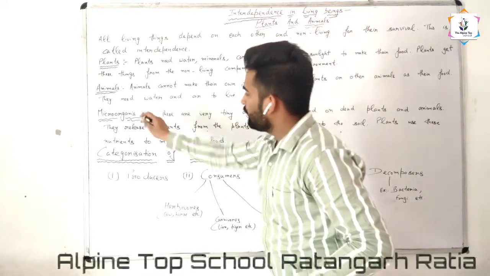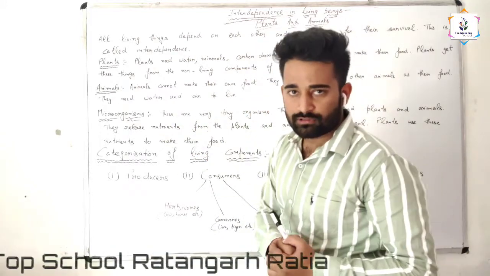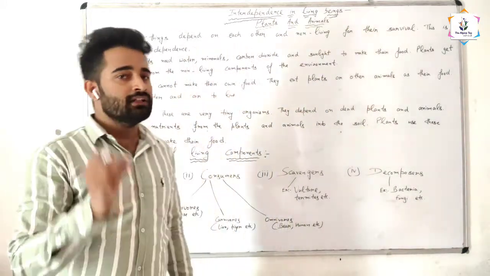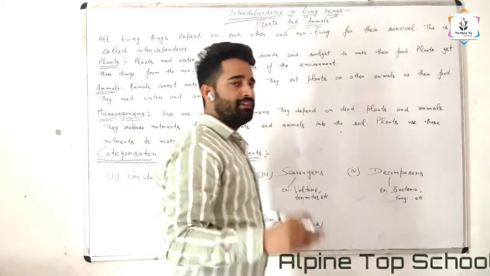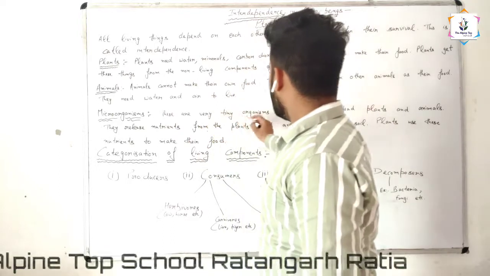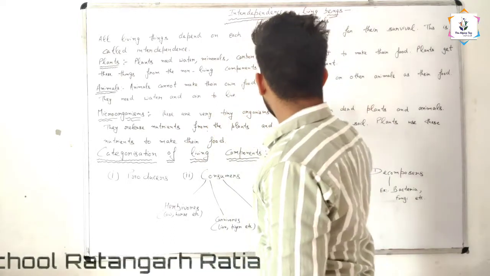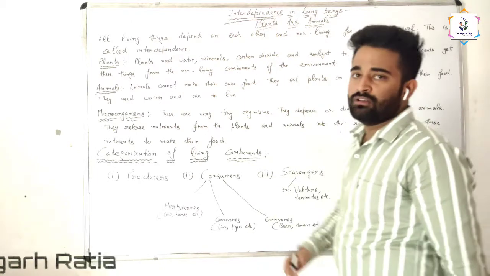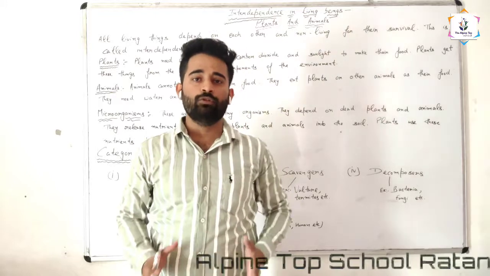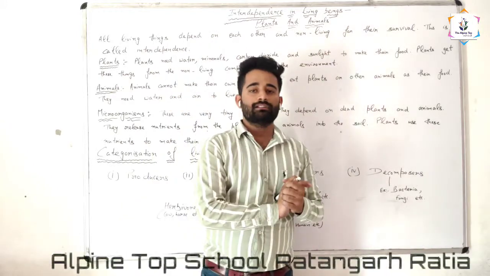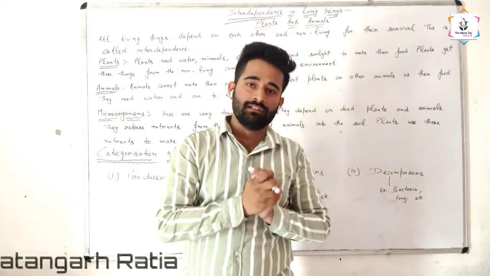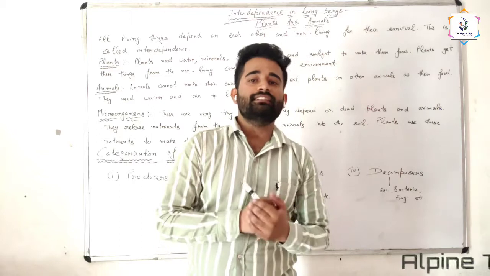Next, microorganisms. What are microorganisms? Very tiny organisms. What is the meaning of micro? Micro means very small. These are very tiny organisms. They depend on dead plants and animals. Where do microorganisms get their food? Microorganisms get their food from dead plants or animals. They eat dead plants and animals, and when they do, they release nutrients in the soil.